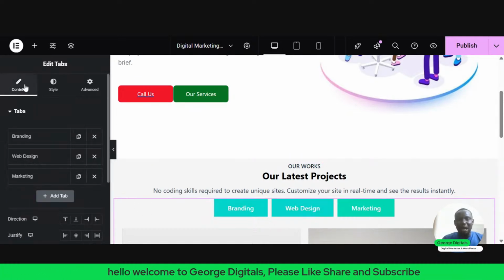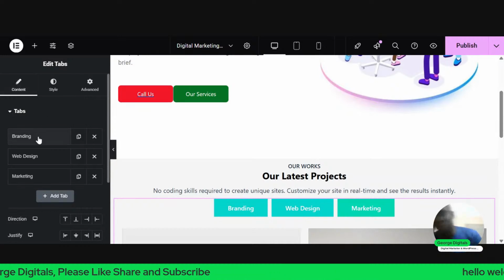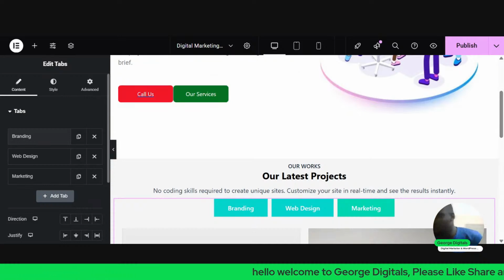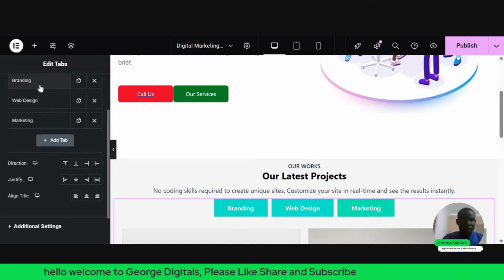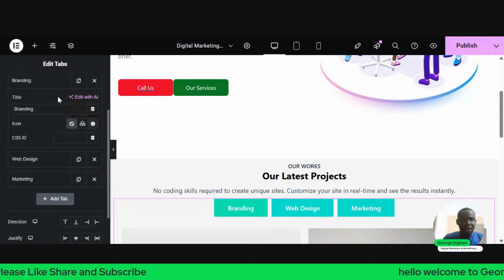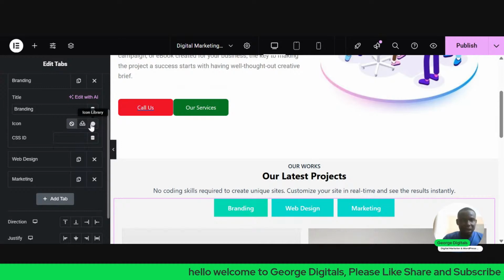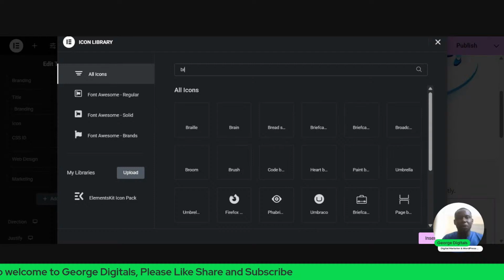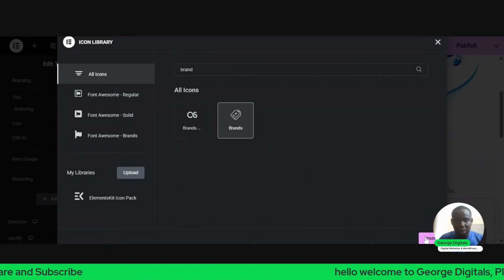I'll go back to content. I told you that the content is the place that we use in adding all those things. So once you click on content, now we scroll down, click on this tab. Now under this tab, as I click on this branding, you see where you see upload SVG, you can upload your own, or you can click on this icon library. So once you click on icon library, we can look at something that will represent brand. So you can click on this and say, this is brand. Then click on insert.